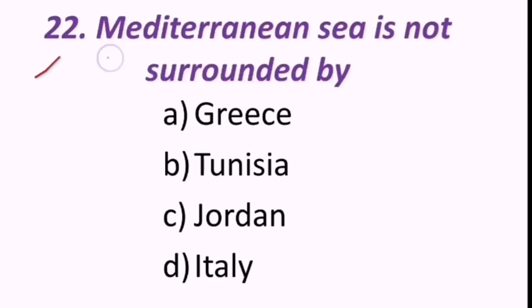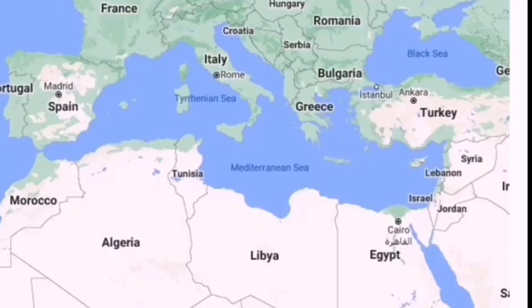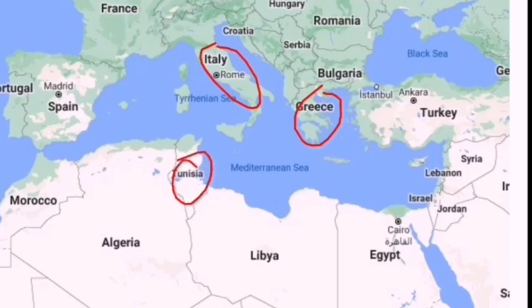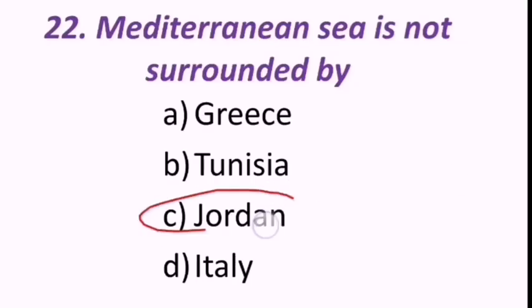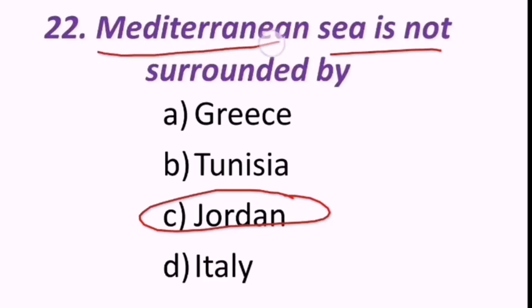Next question is, Mediterranean Sea is not surrounded by Greece, Tunisia, Jordan, Italy. So the Mediterranean Sea does not share a boundary with which of the following countries? Look at this. Greece is there, Italy is there, Tunisia is there, but Jordan is not. Hence the correct answer is Jordan.